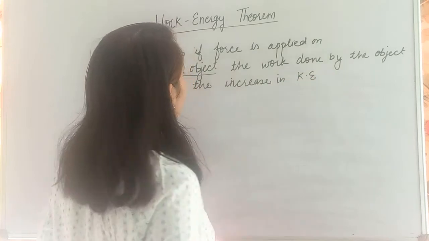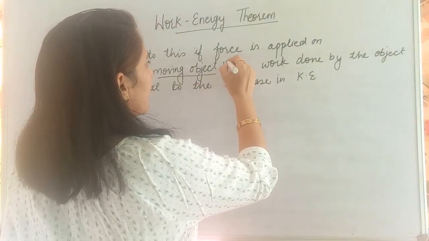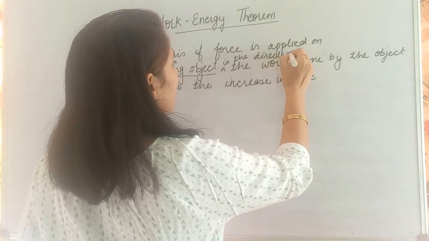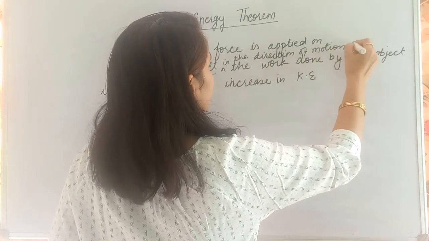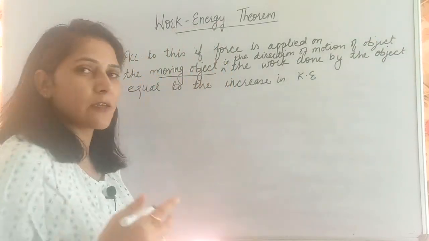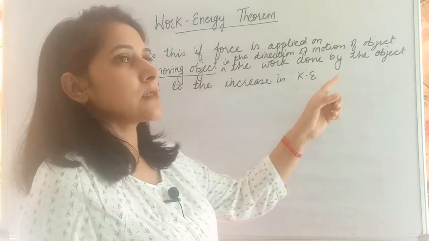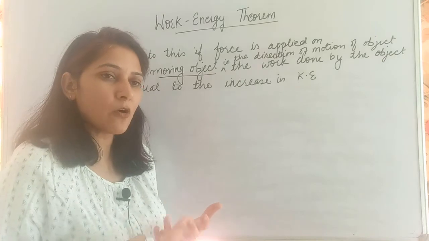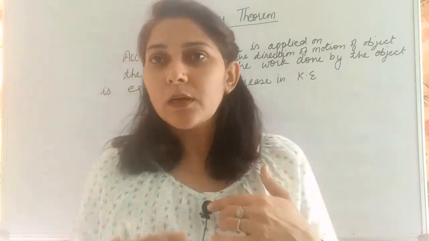Because if we are applying the force in the direction of motion of the object, in that case the velocity increases. If the velocity increases, definitely kinetic energy also increases, and we can say the work done is equal to the increase in its kinetic energy. Fine. Now how to understand this, or how can we find it out? Yes, it is happening. So let us derive a relation for this.